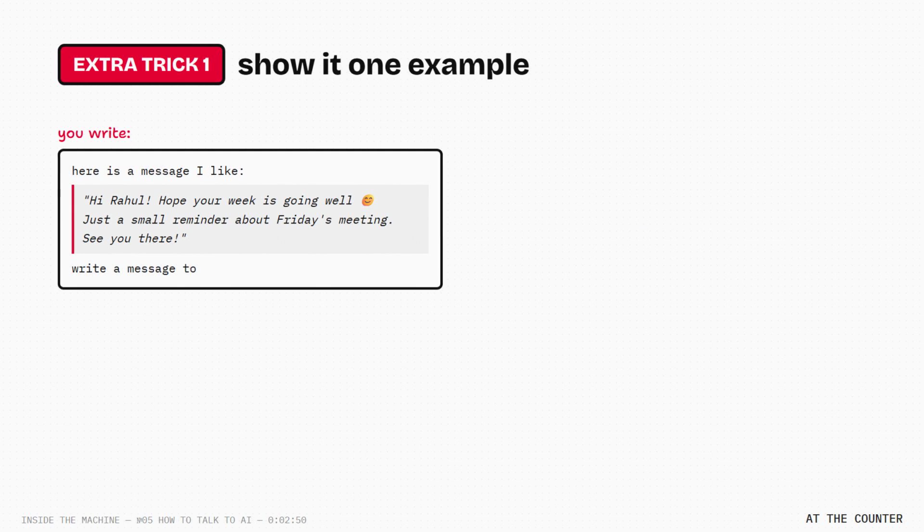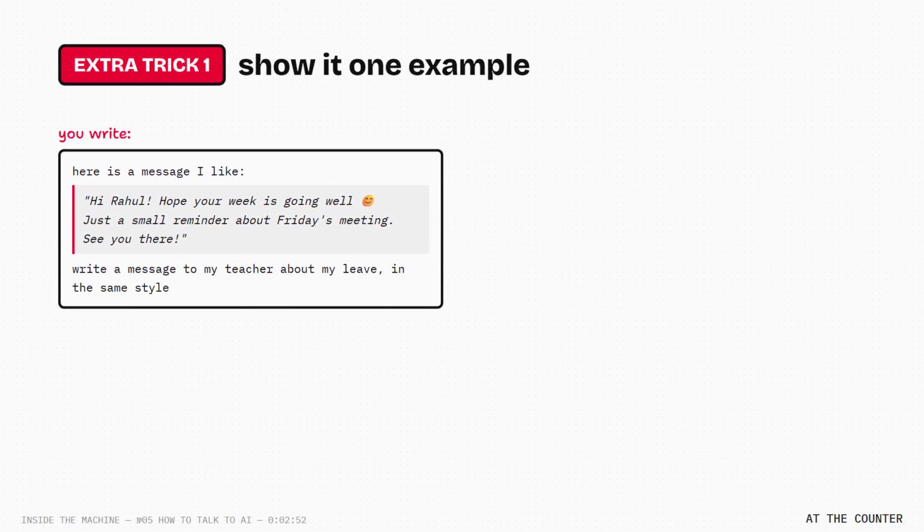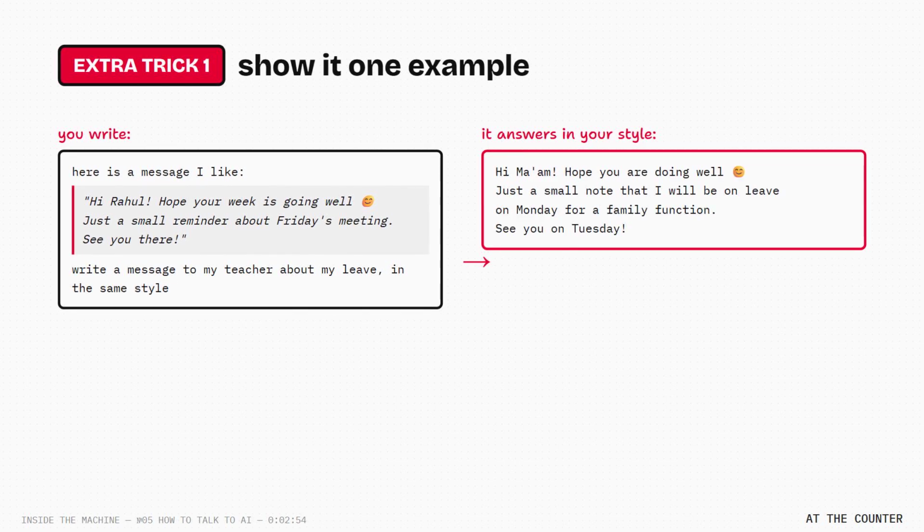Now, 2 extra tricks. Trick 1. Show it 1 example. Say, here is a message I like. Write mine in the same style. And it copies your style. Simple. Trick 2. This is the best one.